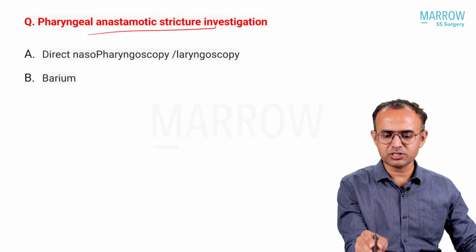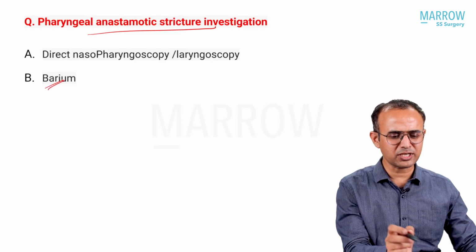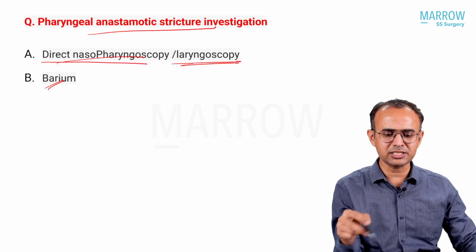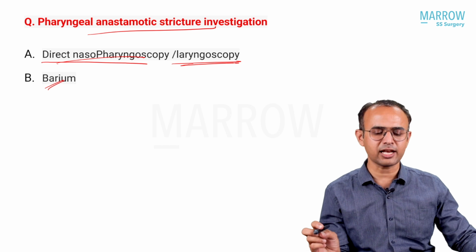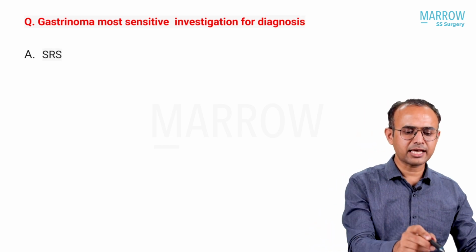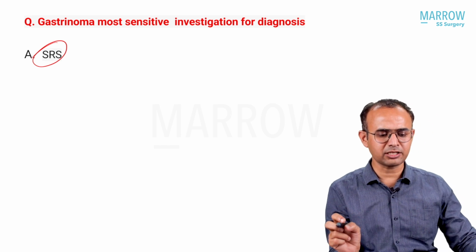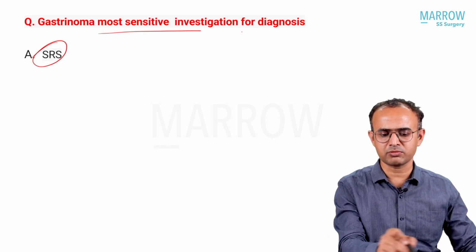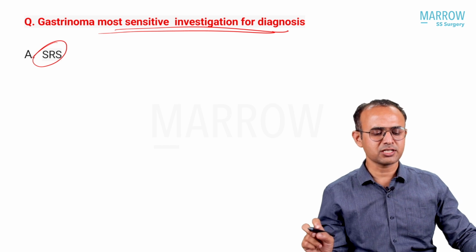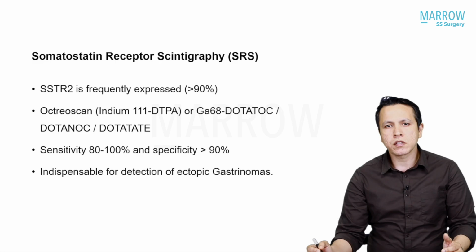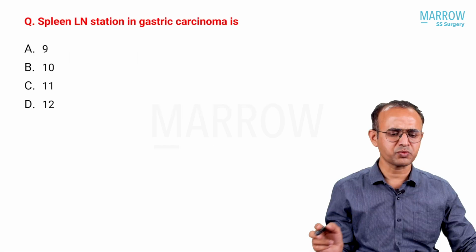Pharyngeal anastomotic stricture investigation: barium should not be used, as the aspiration risk will be high. Direct nasopharyngoscopy or laryngoscopy is a better investigation for pharyngeal anastomotic stricture. Gastrinoma: somatostatin receptor scintigraphy is the most sensitive investigation. SRS scintigraphy is the better, most sensitive investigation in gastrinoma. It has been well explained in our video.